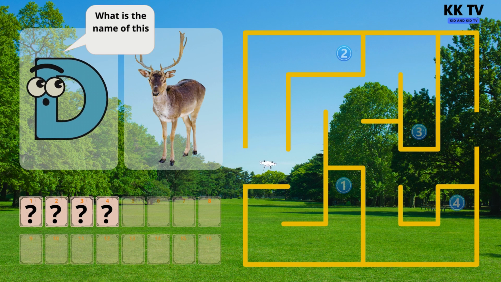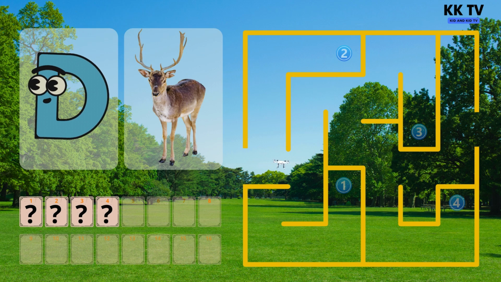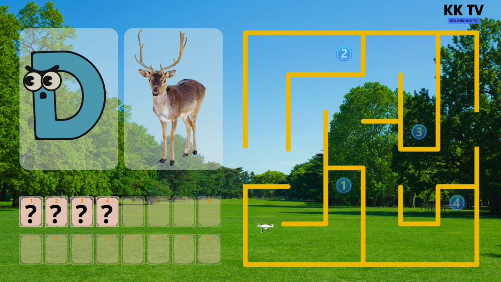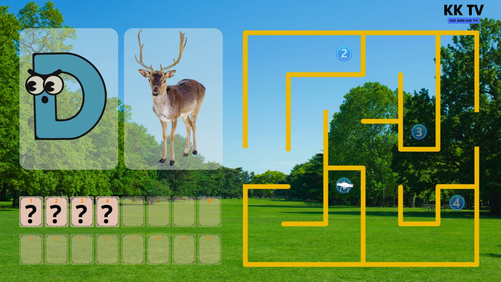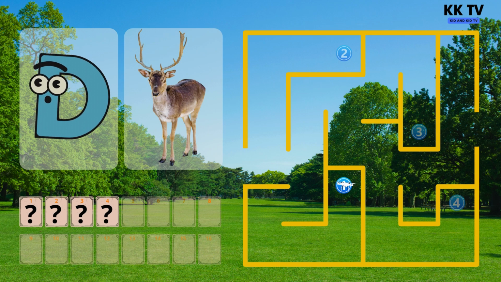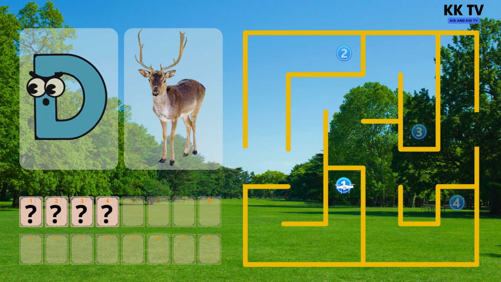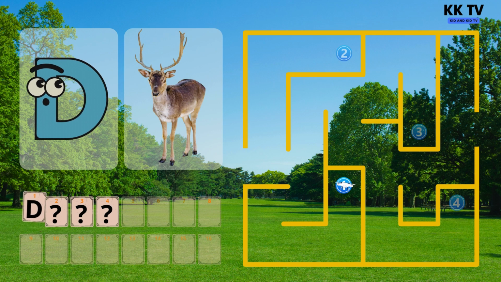What is the name of this animal? That's right. The first number sequence. Number 1. The first card is open, showing the letter D.